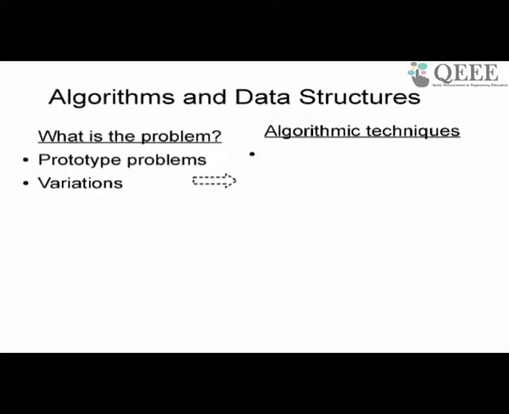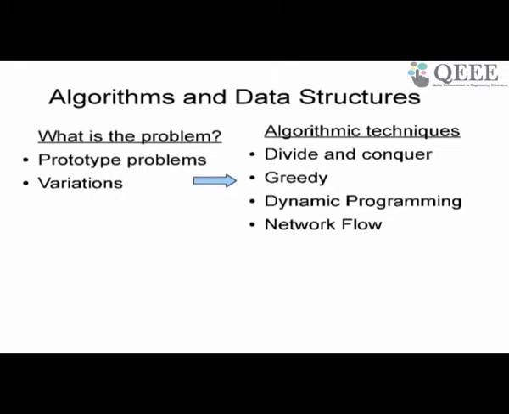Once you have identified what kind of problem you have, then you can start looking at the algorithmic technique you will use for solving that problem. For instance, you have these kinds of techniques, of which a few we will discuss in this particular graph module. You have divide and conquer, which is one very standard method which all of you might know, to sort a list of numbers, for example. You divide the list into two halves, you sort each of the halves, and then you put the halves together. That's called divide and conquer.